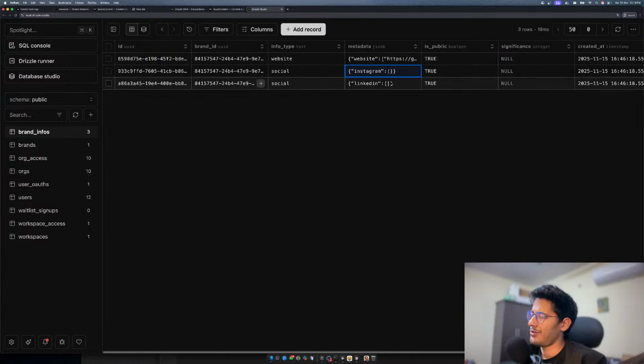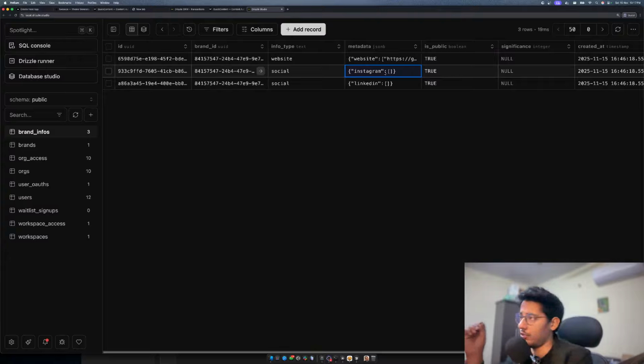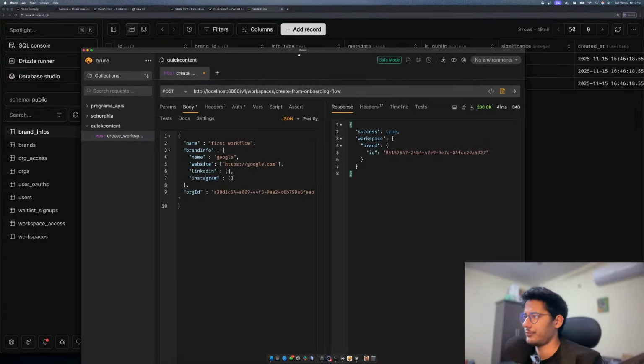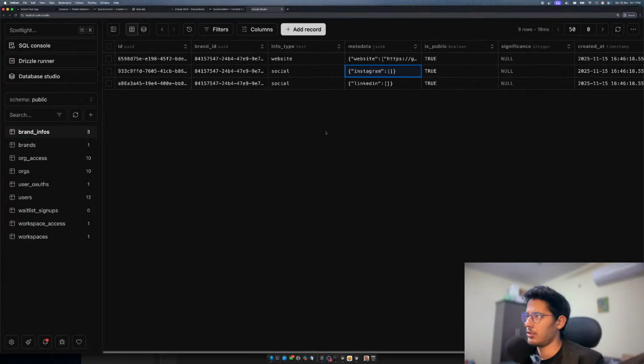But why are we doing something like this, which is pretty stupid? I didn't like this JSON structure. What I actually expect in the metadata is, if there's a website, there should be a website URL. If there's Instagram, it is social, then the social ID should be there, and there should be a type, right? And that would help me. So let's improve this.